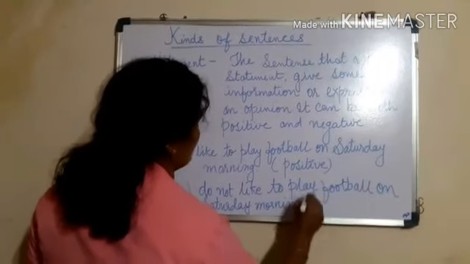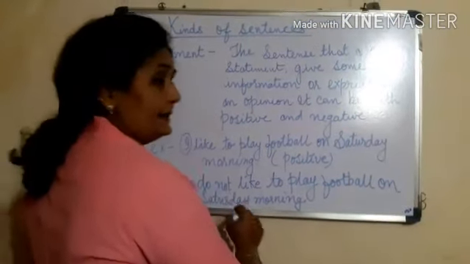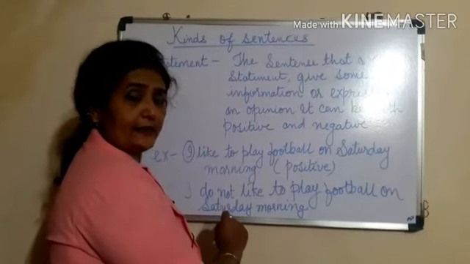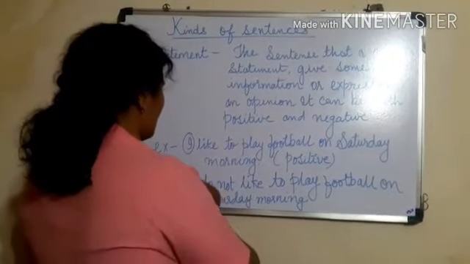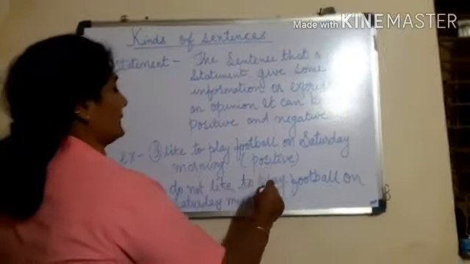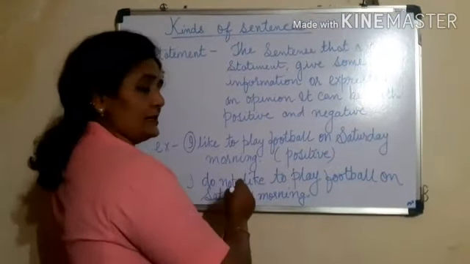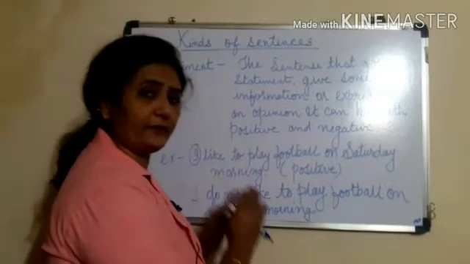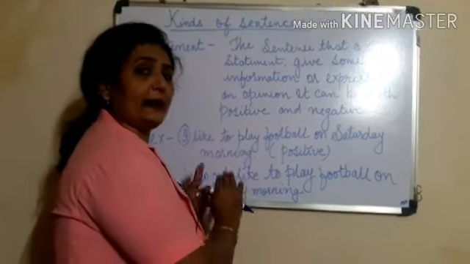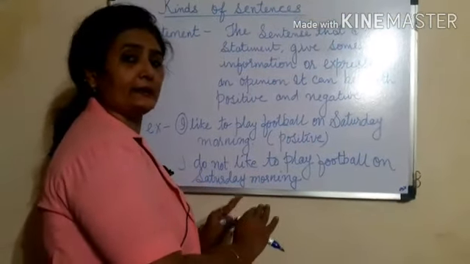Now when we add not to the sentence, it becomes negative. So I do not like to play football on Saturday morning. This is also a sentence which gives us information, but that information is negative.